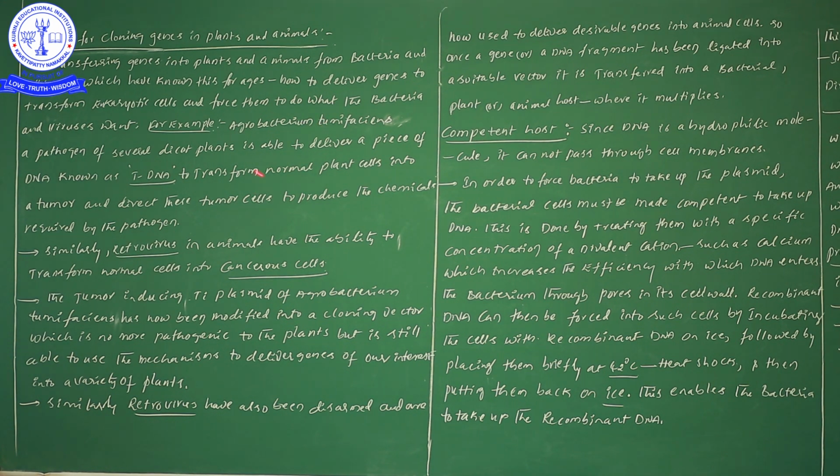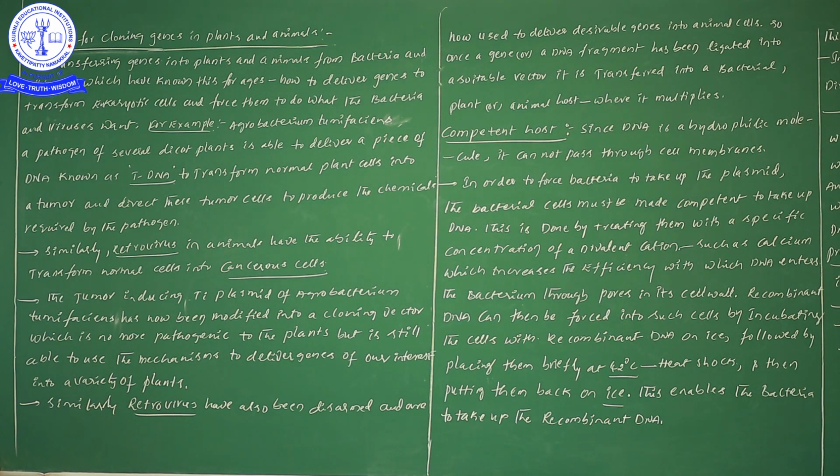Here in this particular case we are taking Agrobacterium tumefaciens. This pathogen can cause diseases in dicot plants. We use this Agrobacterium tumefaciens for delivery of our foreign gene, which we call tDNA. So normal plant cells are converted into tumor cells, and in tumor cells we can find more copies of tDNA. Why? Because when the plant cell divides, more and more tumor cells form.